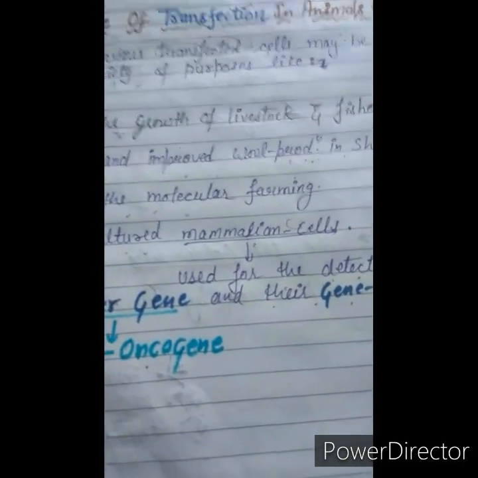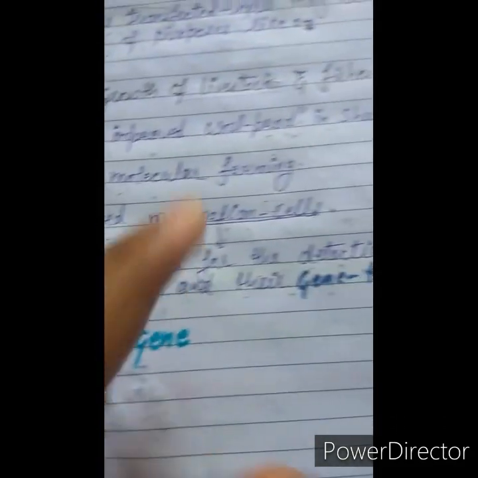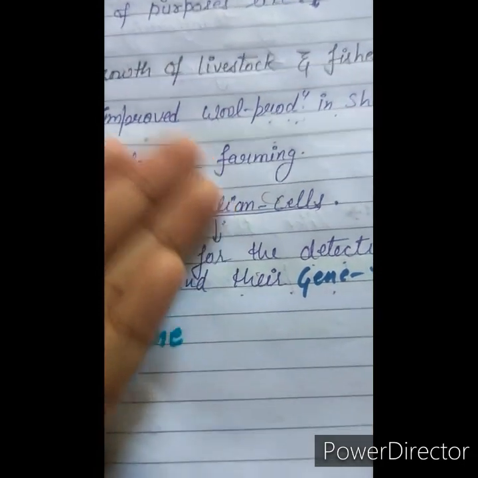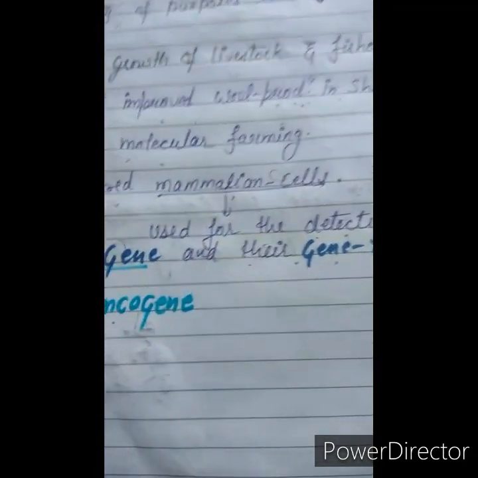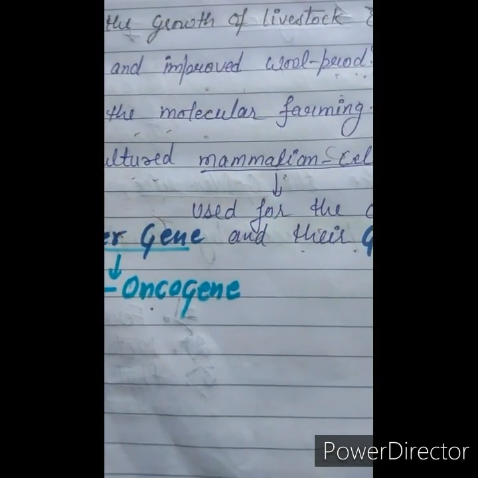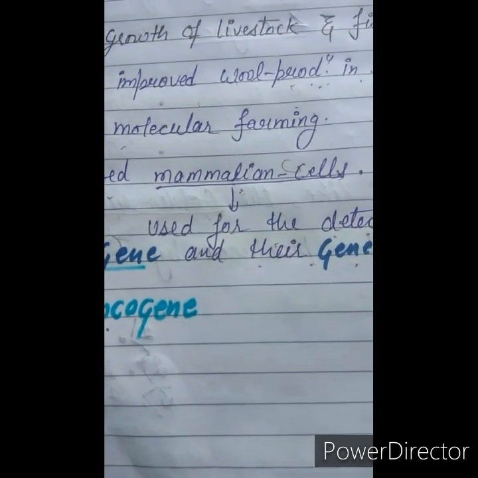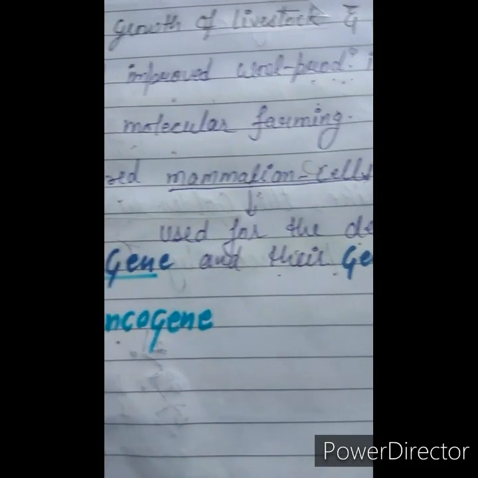The transfected cells are also used to culture the mammalian cell, and these mammalian cells are further used to detect the cancer gene, that is oncogene, and also used for gene therapy in mammals.